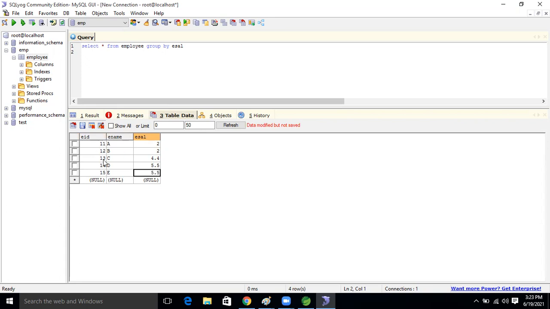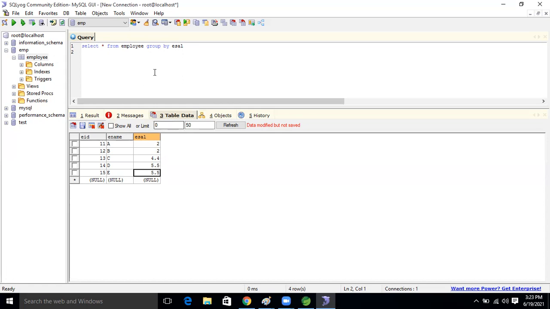11, 13, and 14 will come. 15 will come, guys. Group by we are using, so 2 will come, 4.4 will come, and 5.5 will come, and again 5.5 will not come. That means the duplicate salary will not come. It will become unique, unique only. Now, got the point?